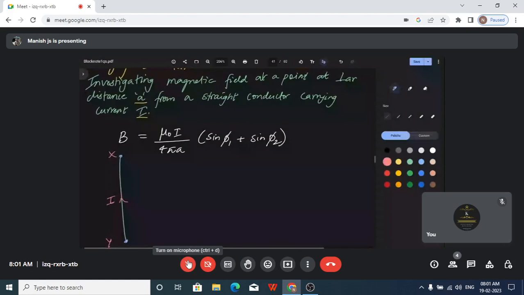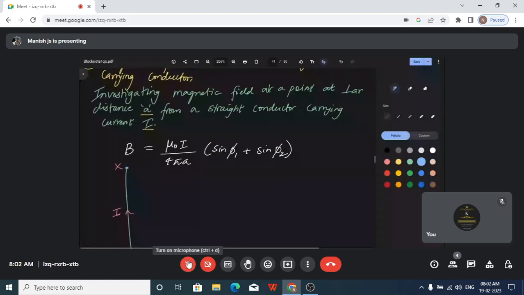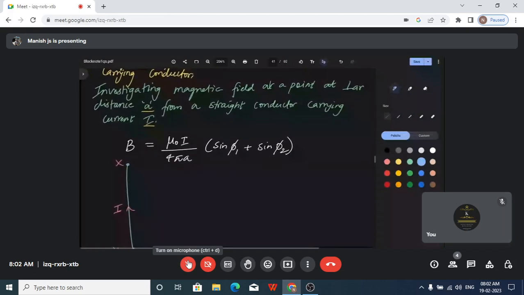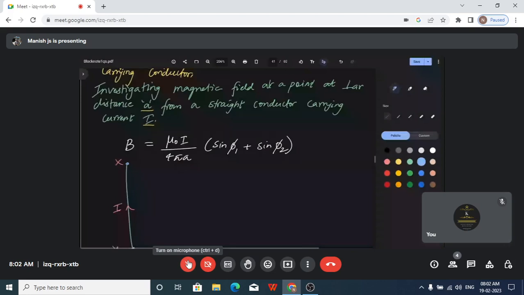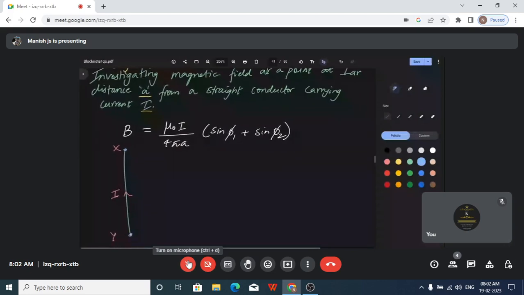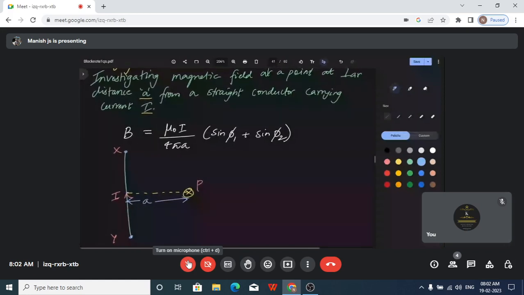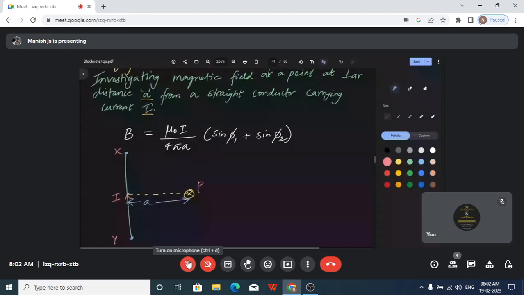Okay? Now as per the definition, we are finding the magnetic field at a point with a perpendicular distance. So I am choosing a point which is perpendicular like this. We choose a point, and let's name it P. So then what is the magnetic field at this point if this distance is going to be A? So this distance from that straight current carrying conductor is going to be A. Then we are finding what is the magnetic field associated at this point.